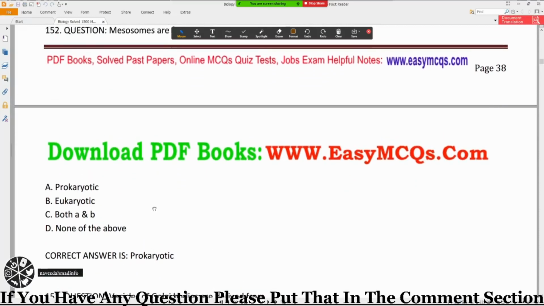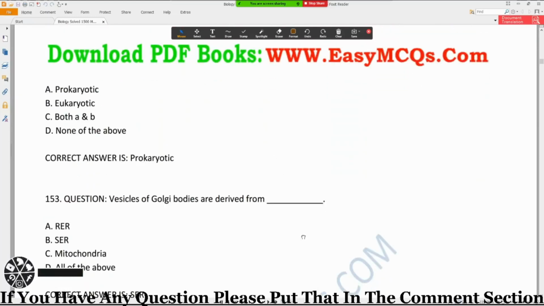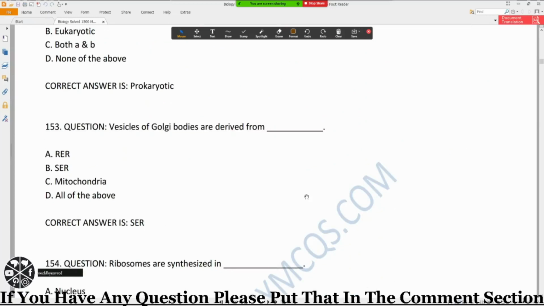So mesosomes are found in prokaryotic cells, where they help in cell wall synthesis, replication of DNA, and equal distribution of chromosomes in daughter cells. So option A, prokaryotic, is the correct option. Okay, question number 153. Vesicles of Golgi bodies are derived from dash. Option A, rough endoplasmic reticulum; option B, smooth endoplasmic reticulum; option C, mitochondria; and option D, all of the above.